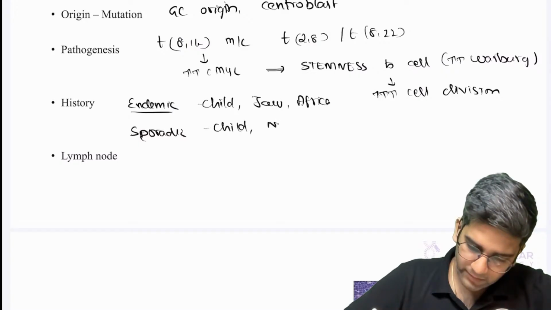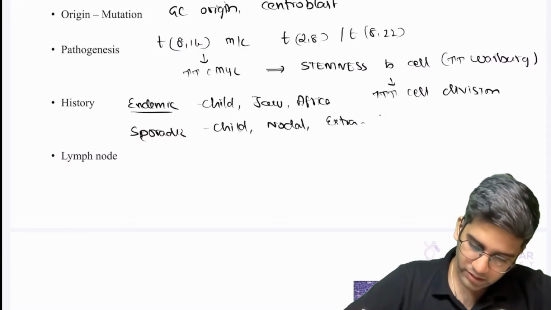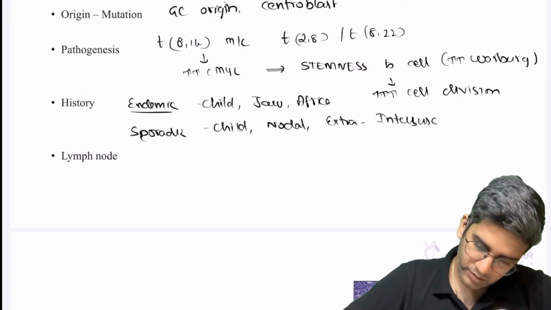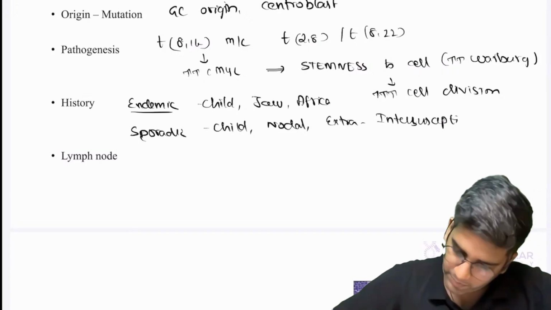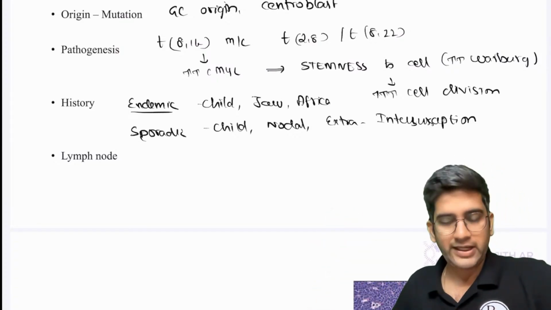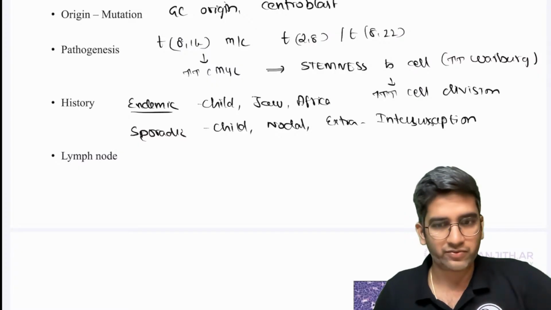It can be nodal, lymphadenopathy, or extranodal, intussusception. I hope the spelling is right. If not, write the correct spelling. Fine. Child, nodal or extranodal, we have intussusception present in the intestine. That's a classical finding, right?